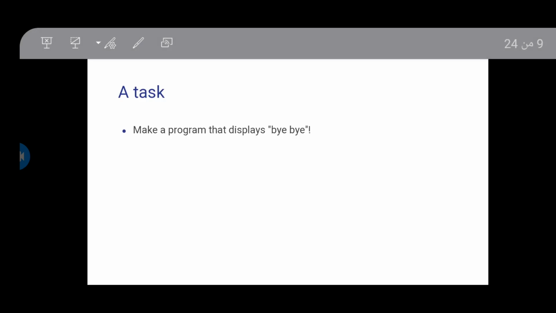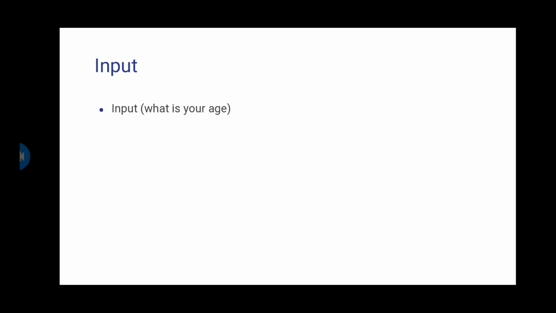We can continue our lecture now: how to make an input. What's input again? Input is something that is going to be inserted into the computer so it can be processed after that. To make an input, we write the same thing as print, but instead of print, we write input and brackets, with the message or the question that we want the user to answer.